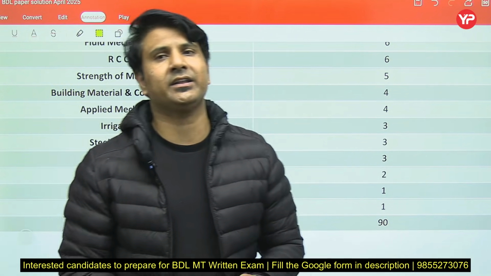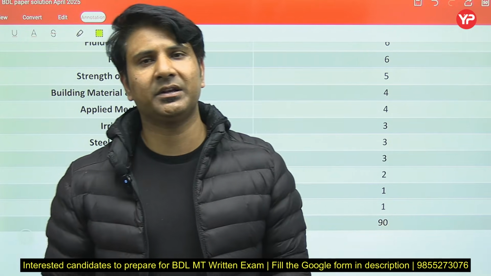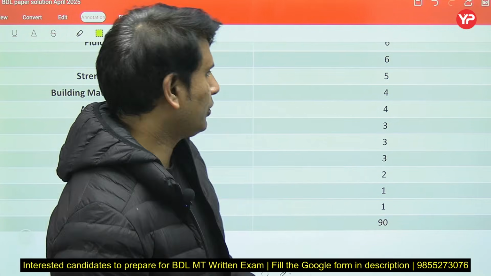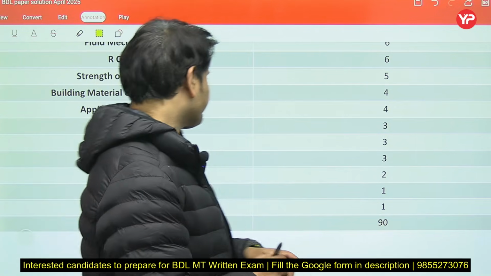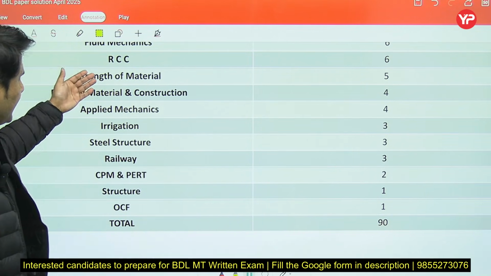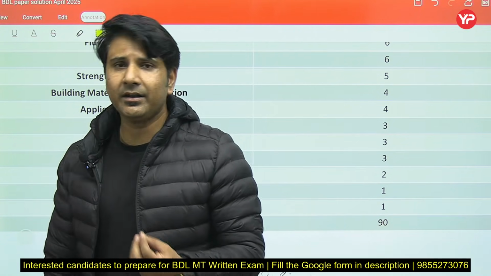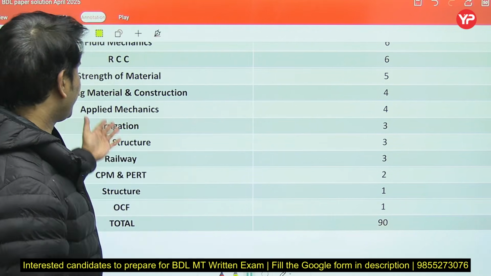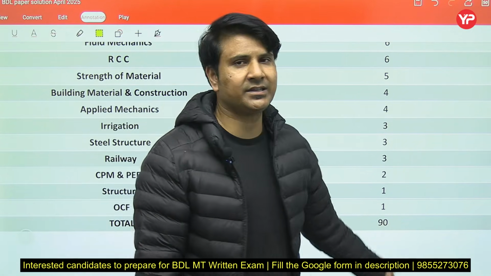You know that in the structure part, only 3 topics are important. First is determinacy and indeterminacy, second is arches, and third is trusses. So you can just complete these topics. That's it. Now the minor subjects are these. After completing the major subjects, you can go to the minor subjects and prepare them as per your exam. So the total number of civil engineering questions you can see here is 90.